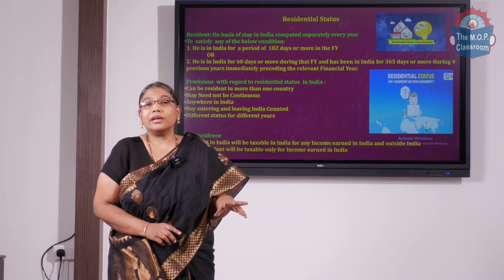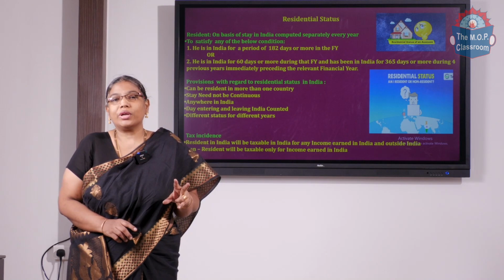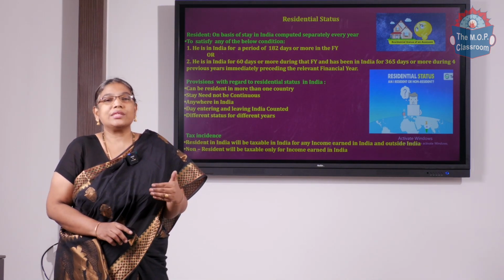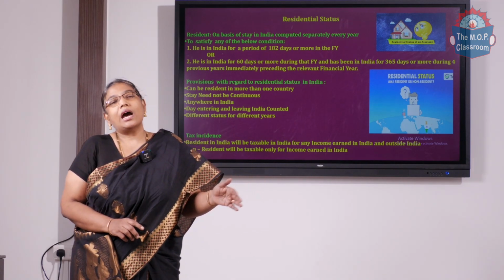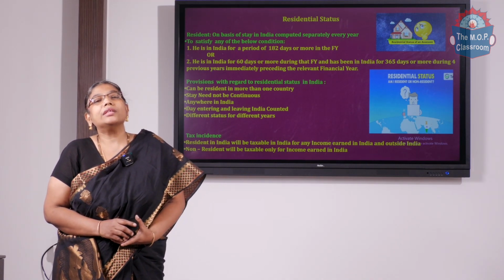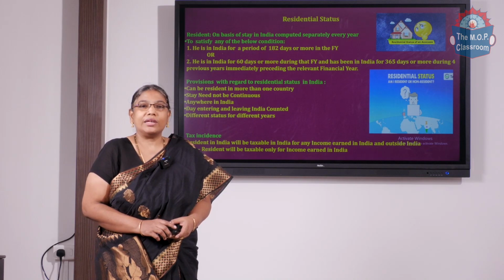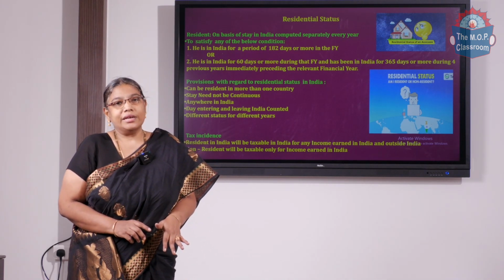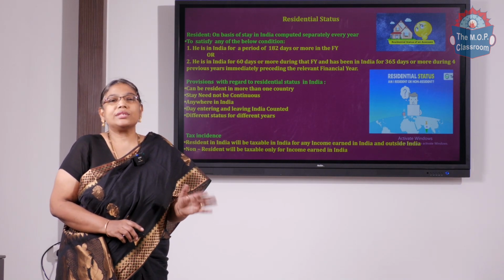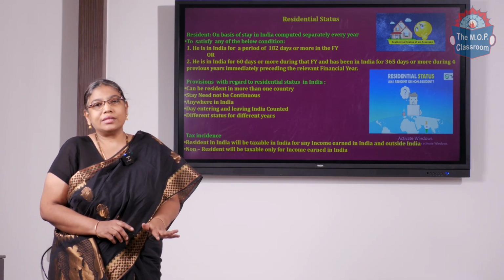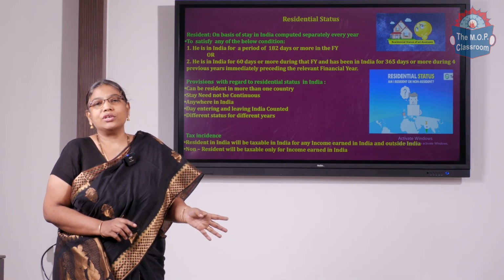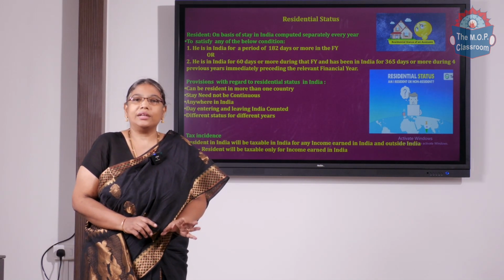So, the second basic condition actually has 2 parts. That is, the first part is that in the current financial year, his stay is required for 60 days, and in the past 4 previous years, the stay required is 365 days. He should fulfill both parts of the condition to be a resident in India. But under the first condition, he only needs to stay for 182 days in India during the financial year. So, if he satisfies any one of the basic conditions, he will be a resident in India.